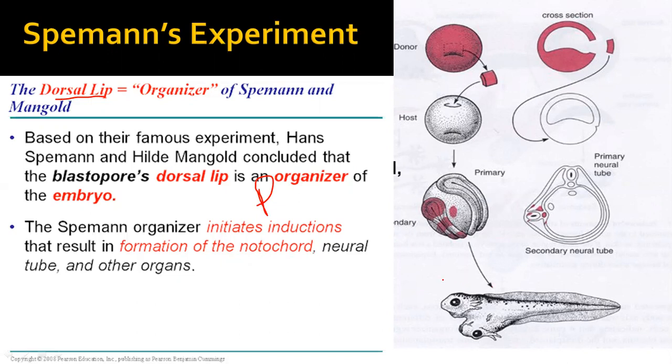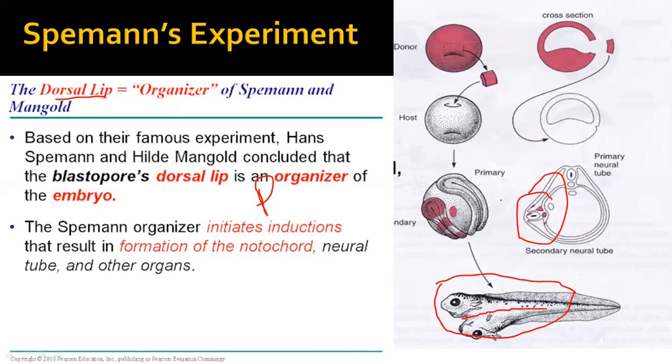So at the end, he observed that from both of the dorsal lips, two identical organisms are formed, but they are attached to one another, because the dorsal lip of the blastopore organizes or induces the formation of the nervous system, notochord, neural tube, and all the neurons. So here you can see again the development of that. That is called primary induction, or that is done by the primary organizer. So that is the first event in the development.